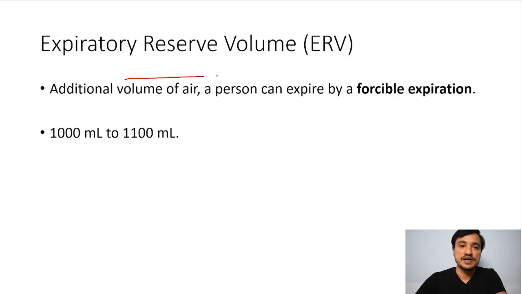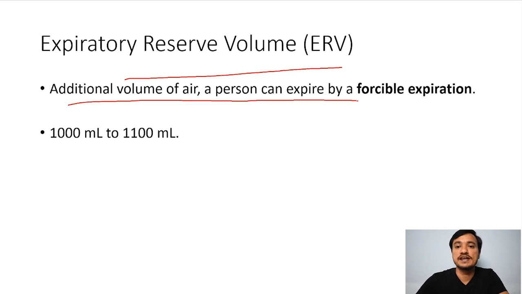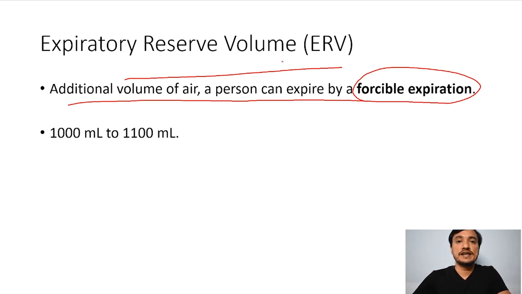Then similarly there is expiratory reserve volume also. See, normal expiration releasing of the air is 500 ml. So additional volume of the air a person can expire after forcible expiration. See, we have seen in inspiratory reserve volume we are doing forceful inspiration. This is normal tidal volume, then I am taking 3000 ml more air, that is inspiratory reserve volume. Here I am releasing 500 ml air, then I am releasing more air when I do forceful expiration, which is nothing but expiratory reserve volume.